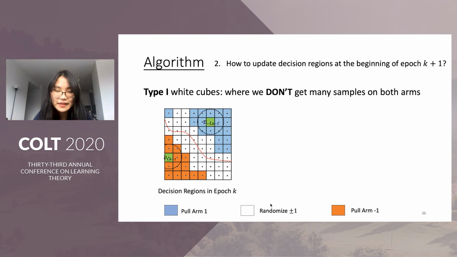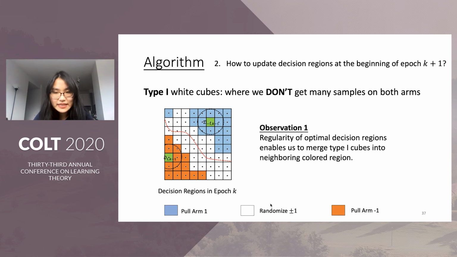Here we highlight them in green. Take this upper right green cube in the blue region as an example. Within the circled optimal learning neighborhood for local polynomial estimators, which is much larger than the cube, we can't get enough samples on arm minus 1, so we can't get accurate enough estimator for f hat minus 1 in this cube.